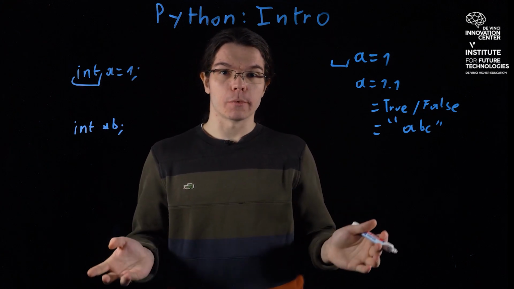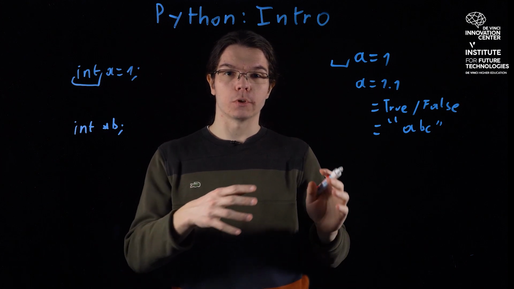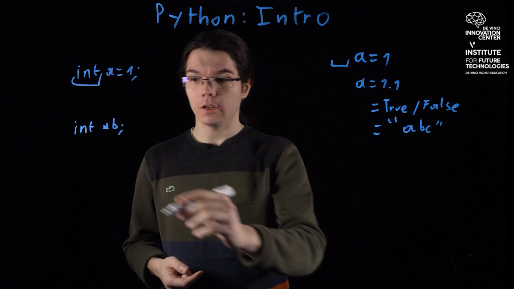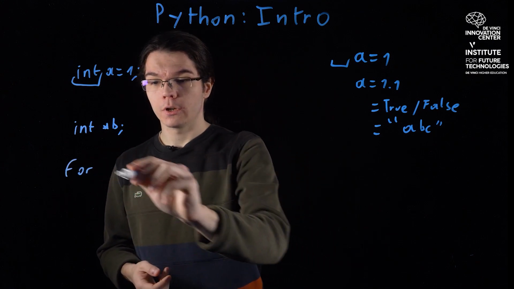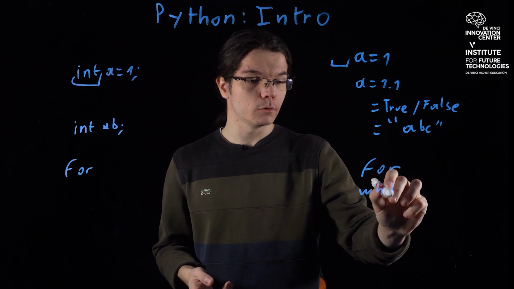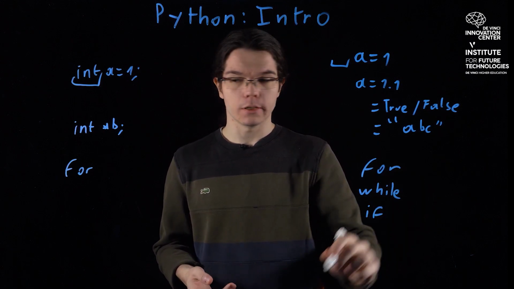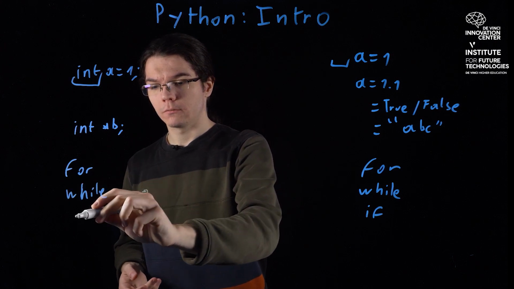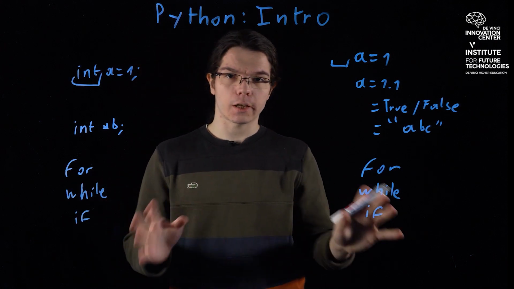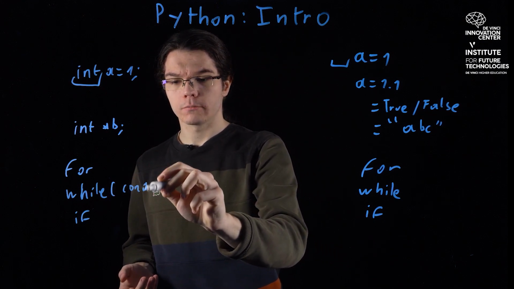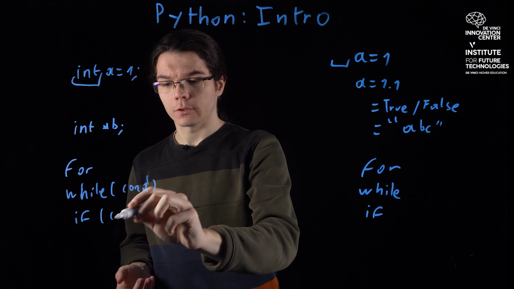Now, like any programming language, Python also has some statements that you need to master. In the same way as in C, where you would do a for loop, you can do exactly the same thing in Python. There's a for loop, you have a while loop, and you have your if and then. The syntax is exactly the same. In C, you would do a while and a condition, or an if and a condition.